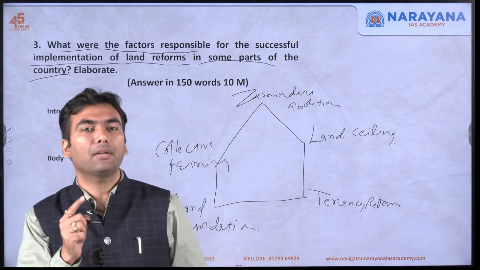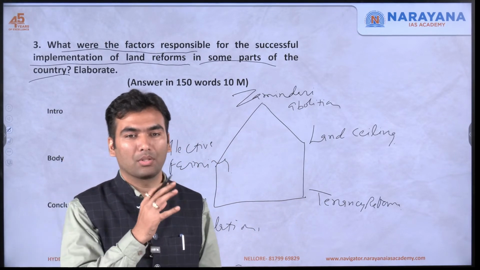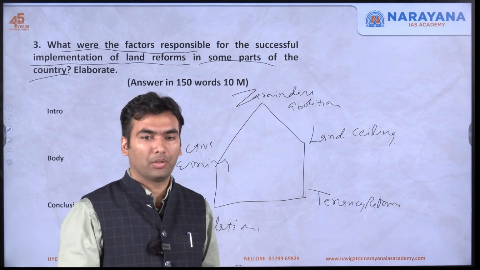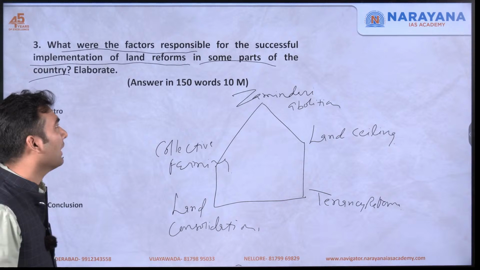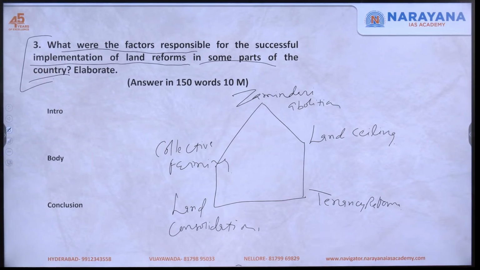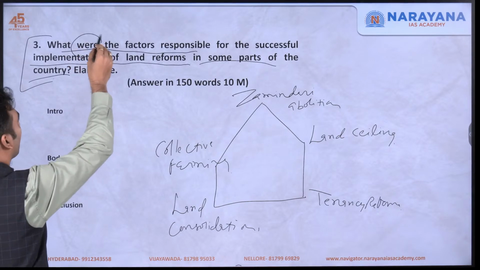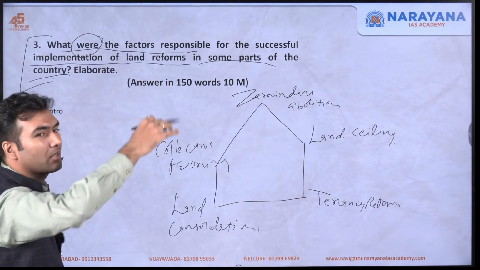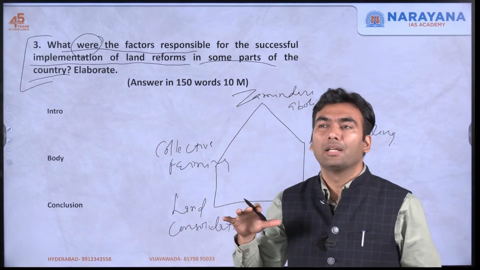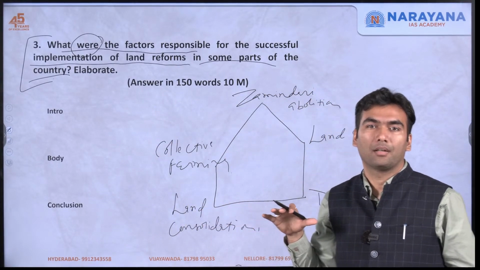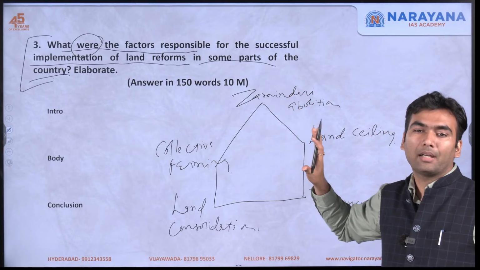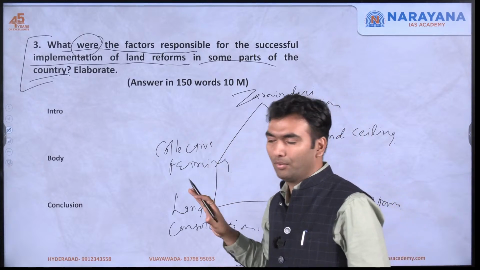I intend to write it in the conclusion part, because from the tone and tenor of the question, it is clear that the question setter is asking what were the factors responsible. So it is giving an impression that it is not talking of the latest land reforms, rather the post-independence land reforms are in focus.